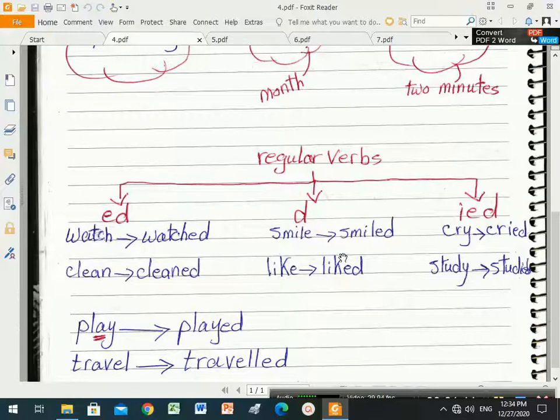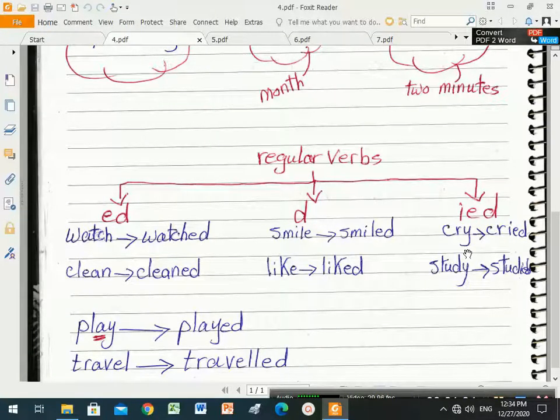Here for d we just add d to the verb, because the verb ends with e. Like becomes liked, smile becomes smiled. And ied: cry becomes cried.